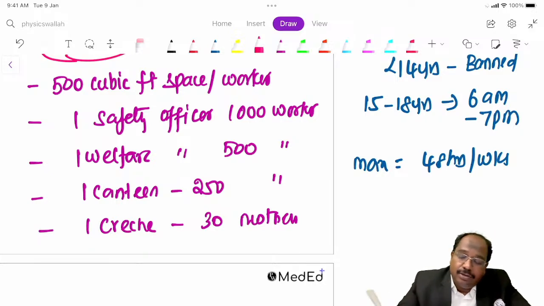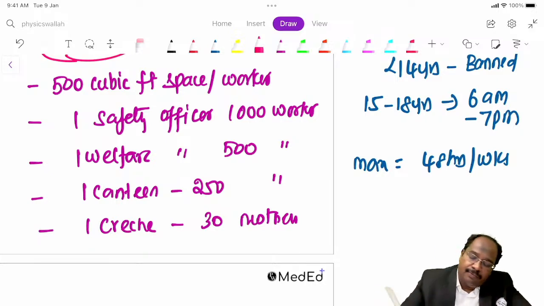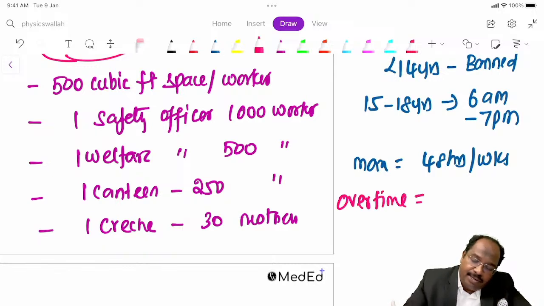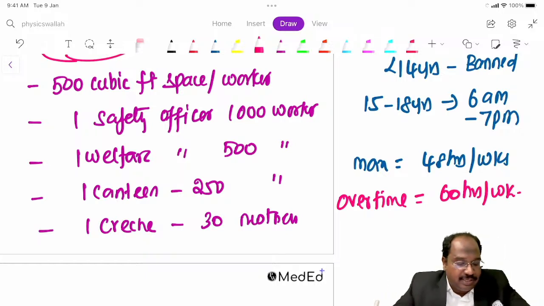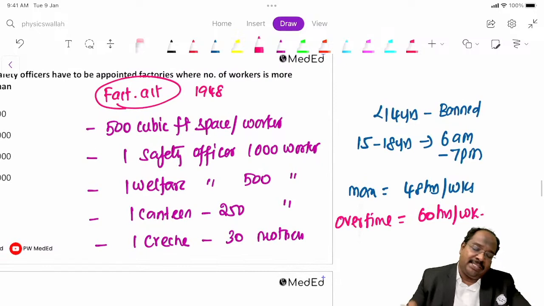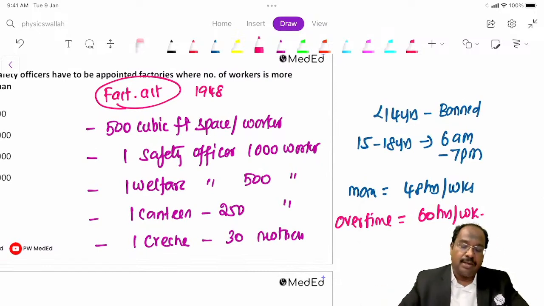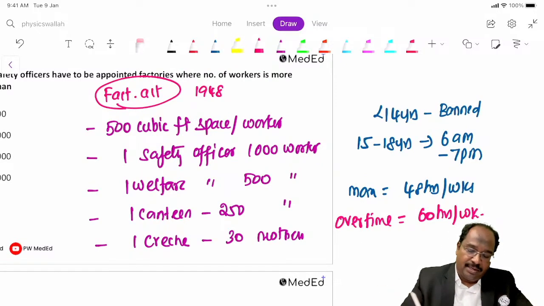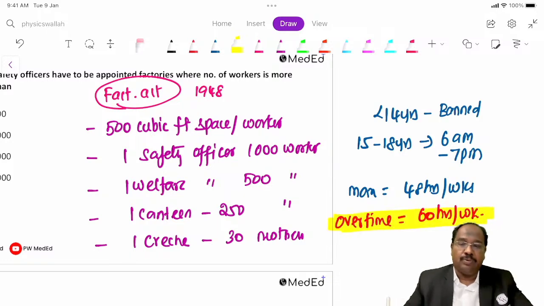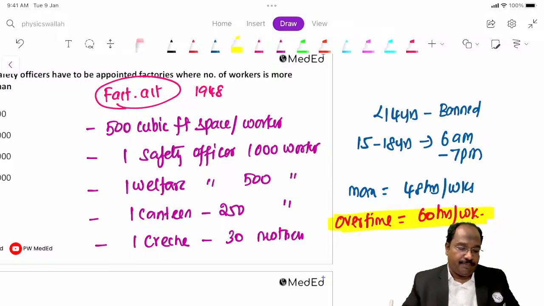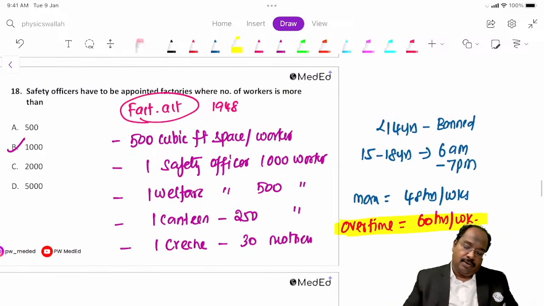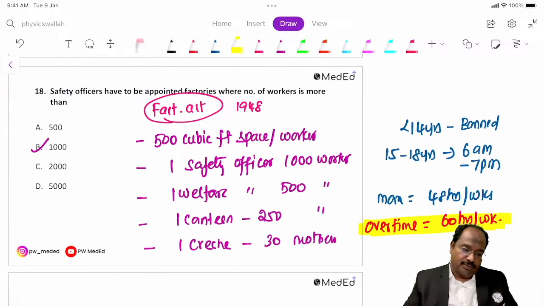Okay, fine. So including overtime, I think 1 or 2 years back it was a NEET question. With overtime it means 60 hours per week. Okay, 60 hours per week including overtime. So am I clear? So these are the points. This was probably the recent question in this topic, overtime. Next, we'll go to the next question.